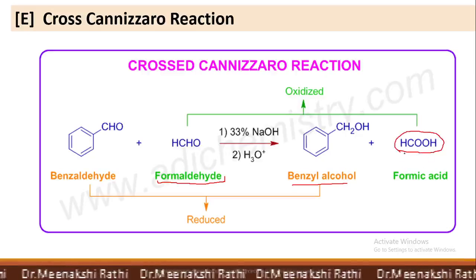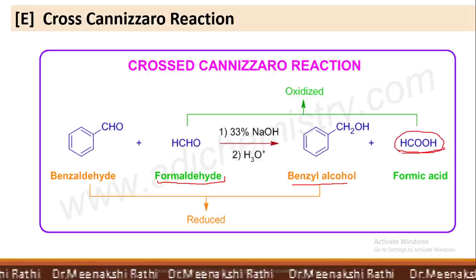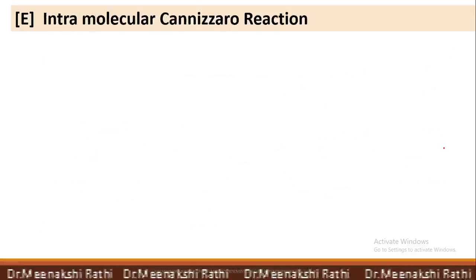Actually it forms sodium salt of formic acid. So this is a crossed Cannizzaro reaction.